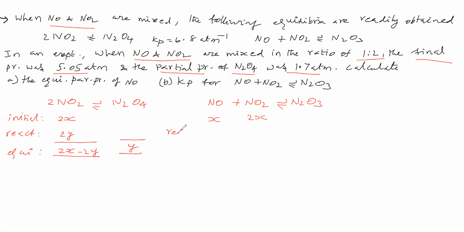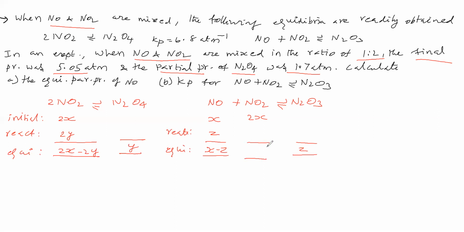Here how much is reacting, we will say as some other term, suppose Z. So at equilibrium, how much is there: x minus Z. So N2O3 is formed Z, we can say.